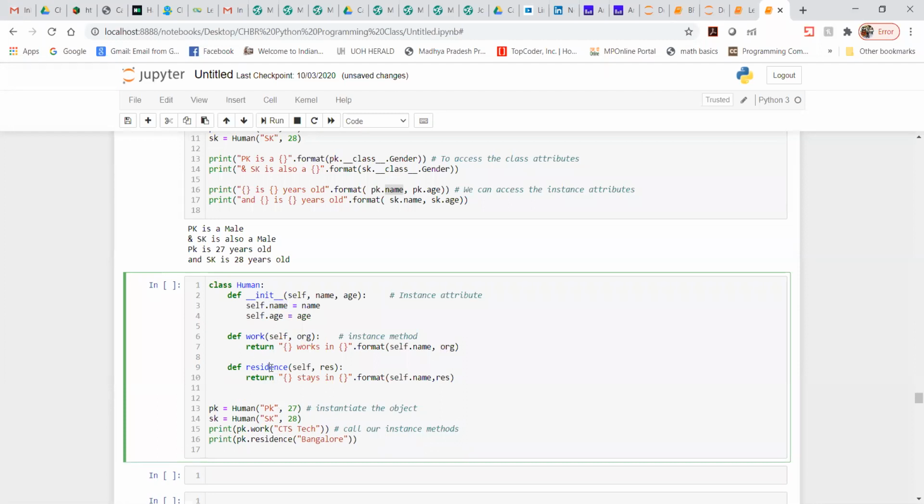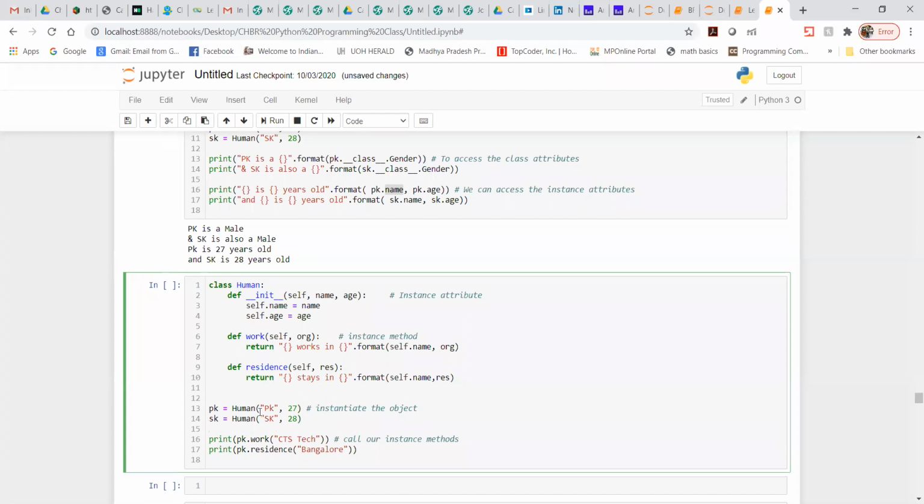Now residence, when I say residence, then it's the self, and then I am trying to pass this res. It is nothing but a kind of variable which I'm trying to use for residence basically. Now what exactly is given here is that I am trying to instantiate the object.